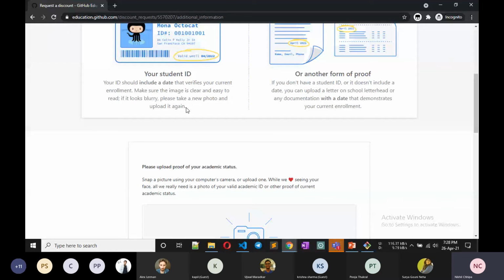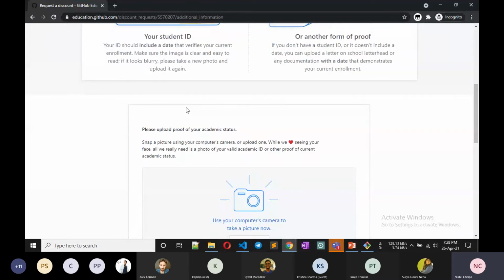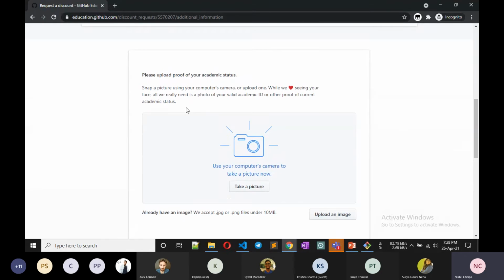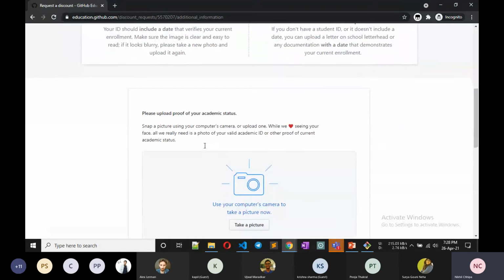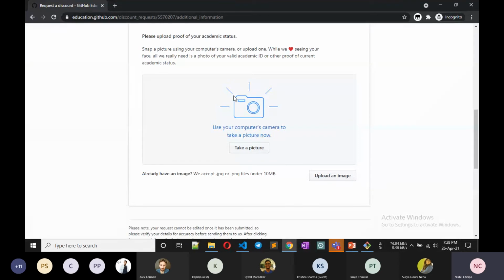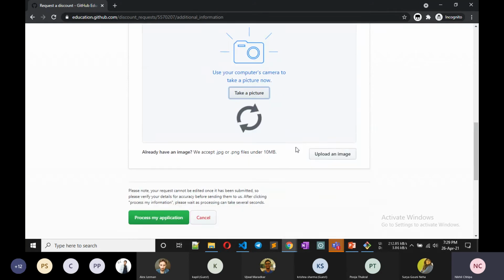If you have a student email ID given by the college, you can use it and put a picture of your ID card in which the graduation end date is written. On my ID the date of graduation is not written, so I put here my fee receipt slip. I take a picture and upload it here. So you can upload an image from here.